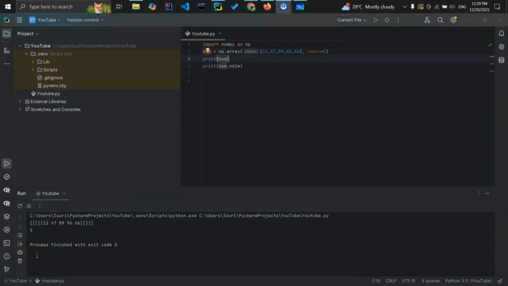Behind the scenes, NumPy adds extra square brackets to meet our requirement, right? If we were to print the array itself, it would look like this. See? This is a 5-dimensional array, right?